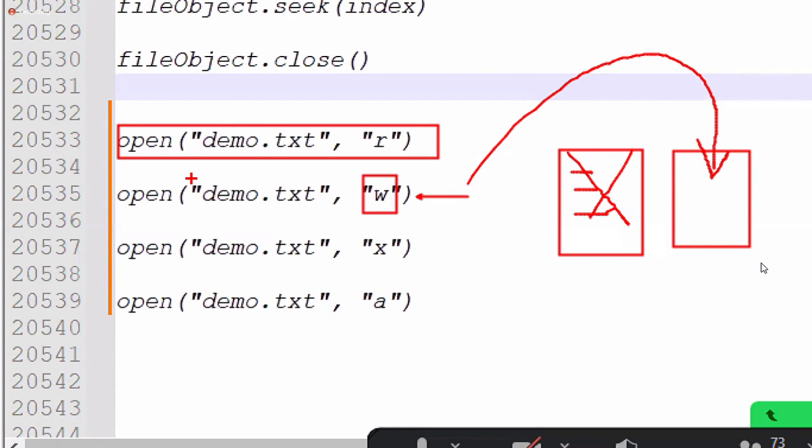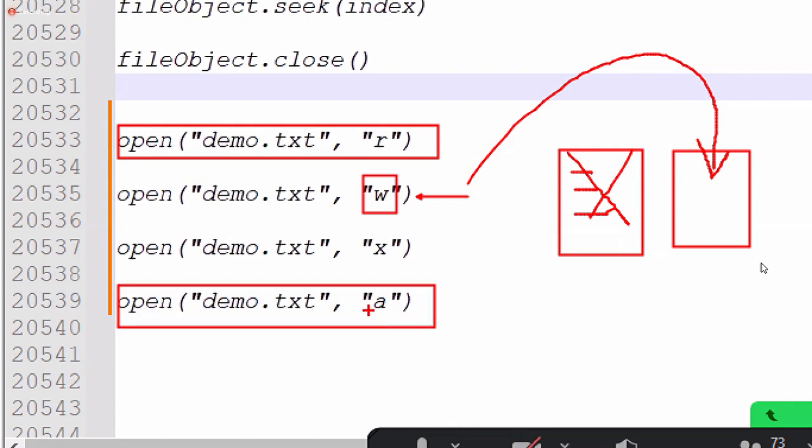If you want to maintain existing data and add new data at the end of it, then you can go with append mode. Append mode means if the file already has some data, new data is added at the end position.